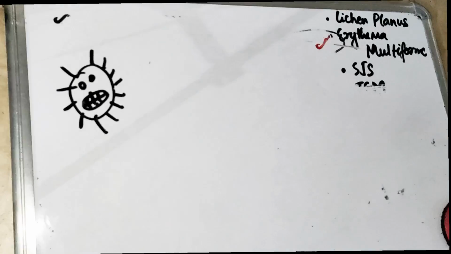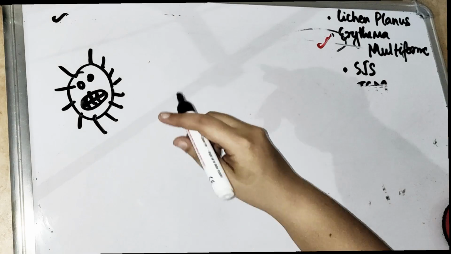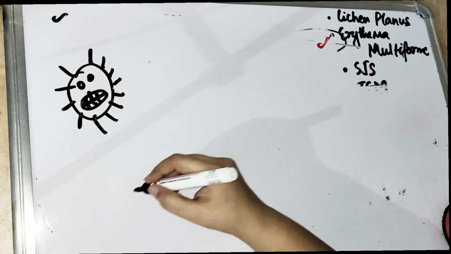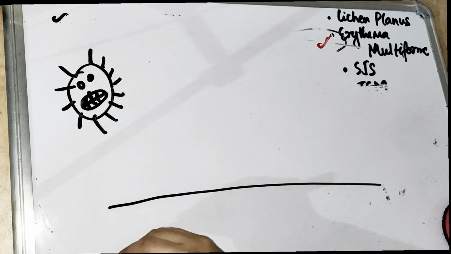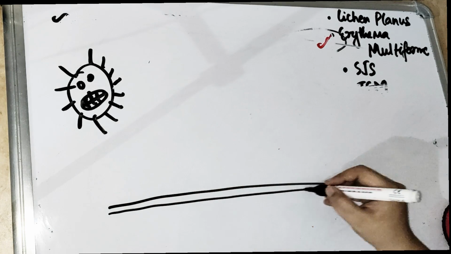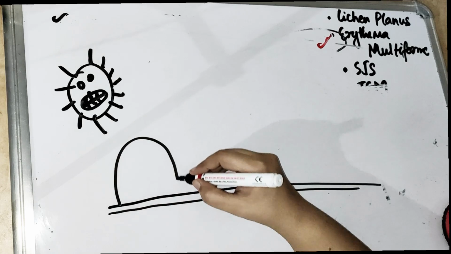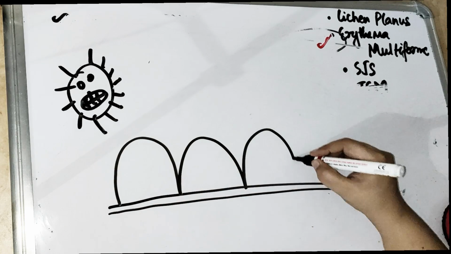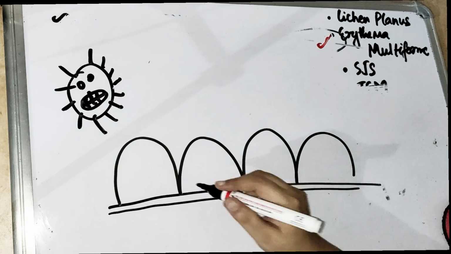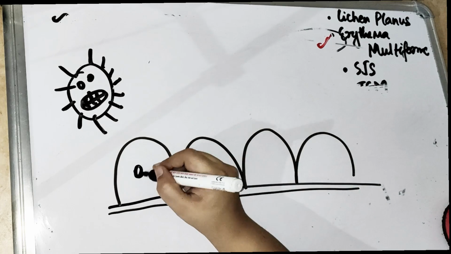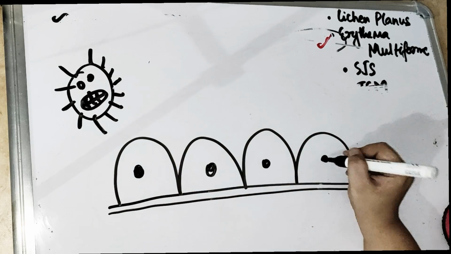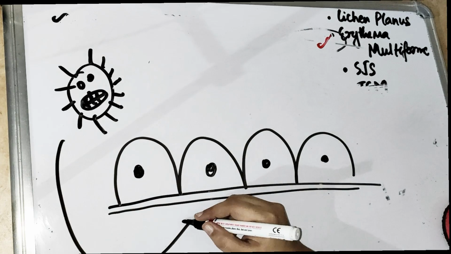Very bad virus. Most commonly it is because of the herpes simplex virus. So what happens? Again I'm going to make the basal layer. These are our keratinocytes, right?